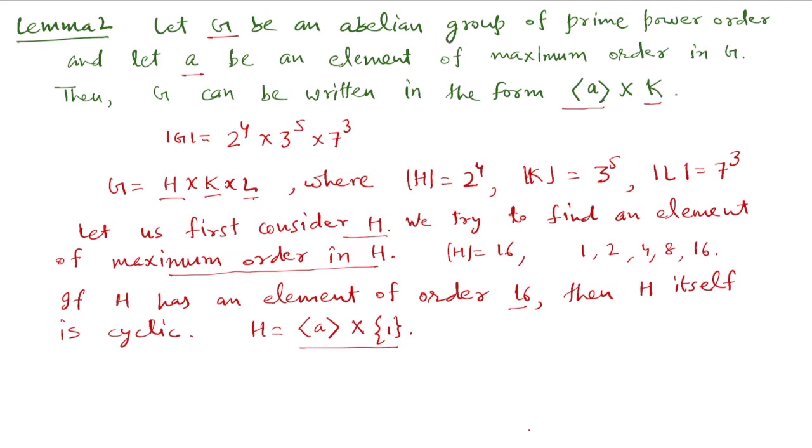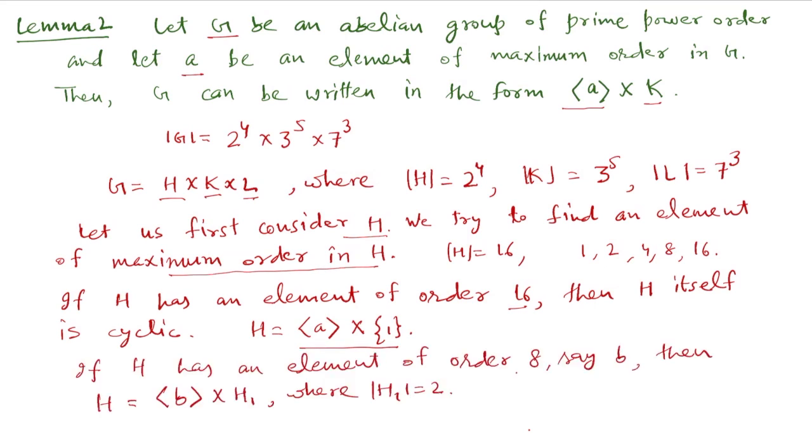But if H does not have an element of order 16, then we look for the next element of maximum order. If H has an element of order 8, say B, then we can write H in this form by lemma 2, that it is the direct product of the cyclic group generated by B together with some other subgroup H1, where the order of H1 is 2. And if H does not have an element of order 8 also, then we look for elements of order 4 and continue this process. So in this way we can write H in this form.